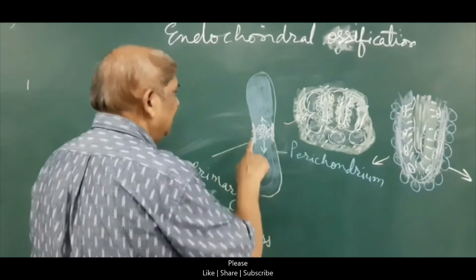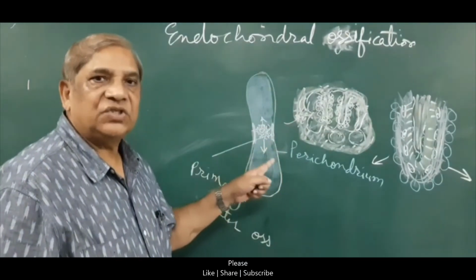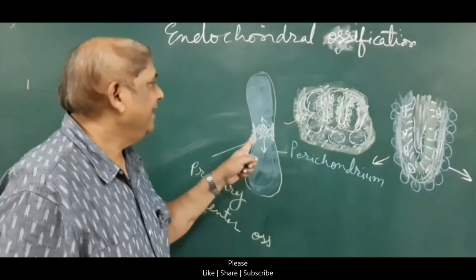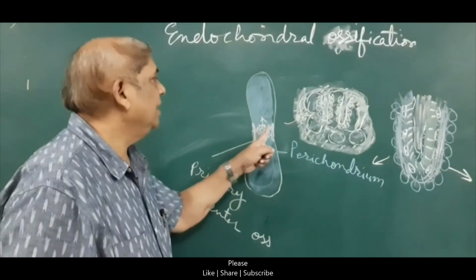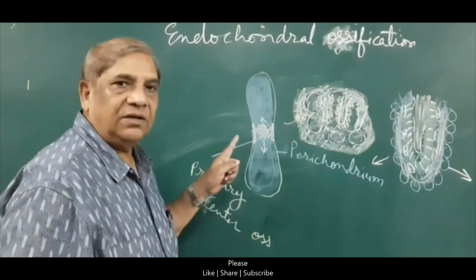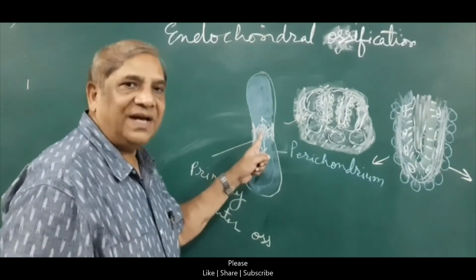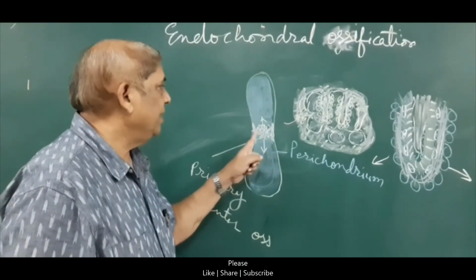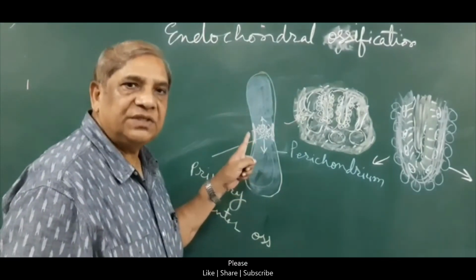These cells of the perichondrium will become osteogenic, that means they will form osteoblast cells, and these osteoblasts will start depositing the bone deep to the perichondrium. This bone will form just in the area where the primary center is forming the bone. But since this bone is formed deep to the perichondrium, which is a membrane, it is formed through the membrane.